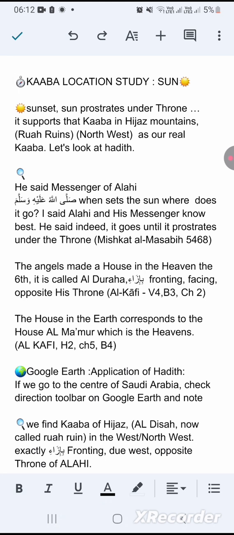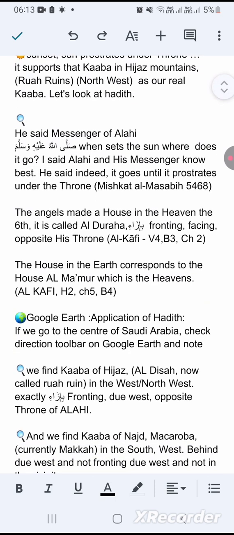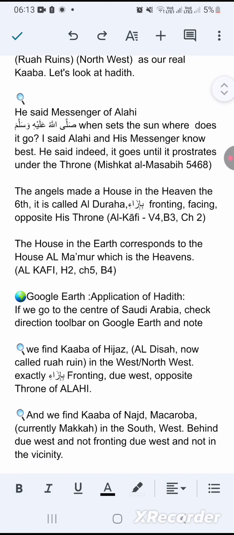Let's look at the hadith. He said, "Messenger of Allah, sallallahu alayhi wasallam, when the sun sets, where does it go?" I said, "Allah and His Messenger know best." He said, "It goes until it prostrates under the throne." Mishkat al-Masabih 546a.